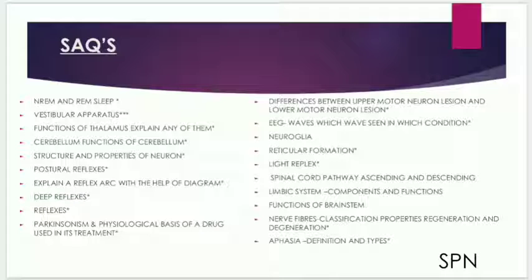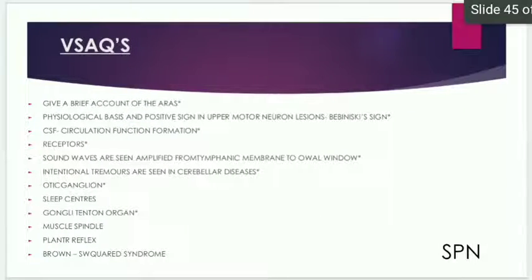physiological basis of a drug used in its treatment, differences between UMN and LMN lesions, ECG waves in a condition which has been seen, neuroglia, reticular formation, light reflex, spinal cord pathways, ascending and descending tracts, limbic system, components and its functions, functions of brainstem, nerve fibers, classification, properties, regeneration and degeneration, aphasia, definition and its types.